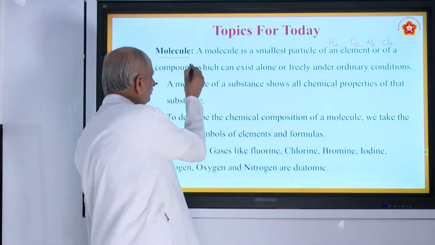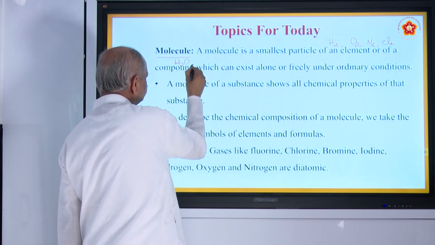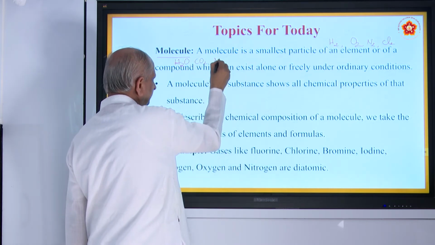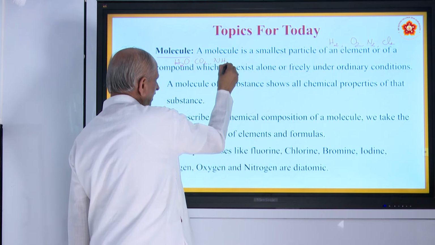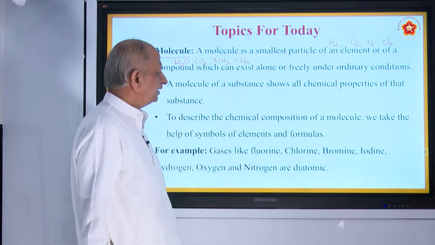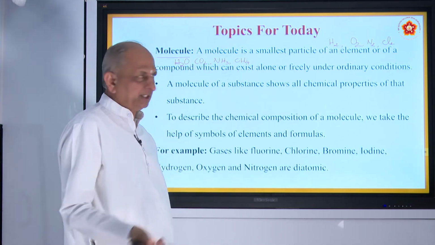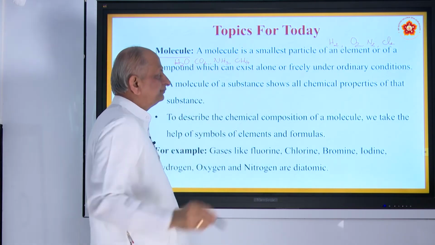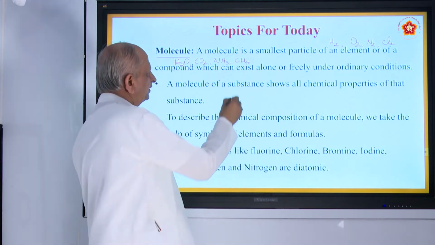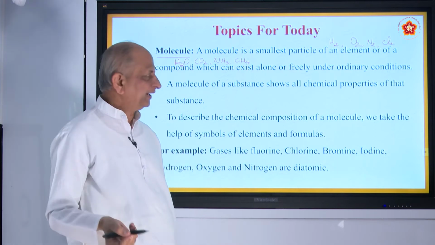And coming to compounds, we have molecule of water or carbon dioxide or methane, ammonia, etc. All these are called molecules of compounds. Here there are different elements. There it is the same element. So it exists freely. So water exists freely. Carbon dioxide also freely.